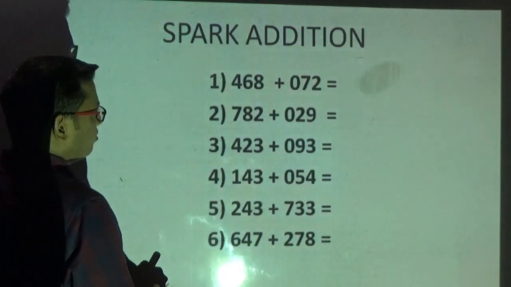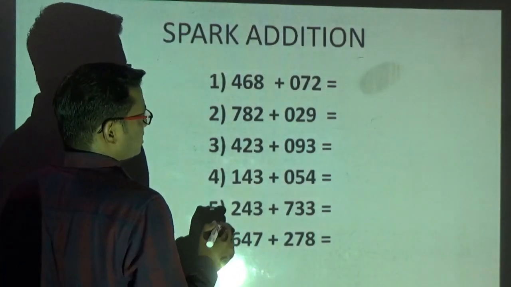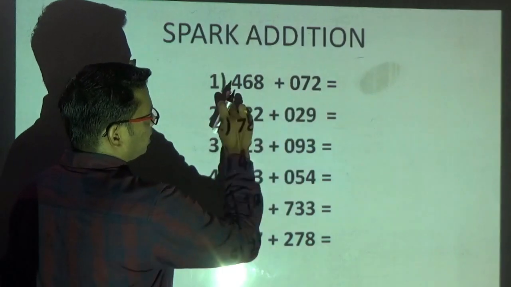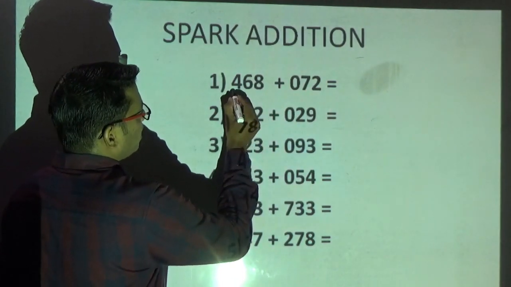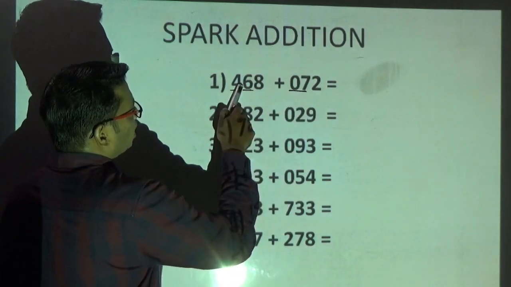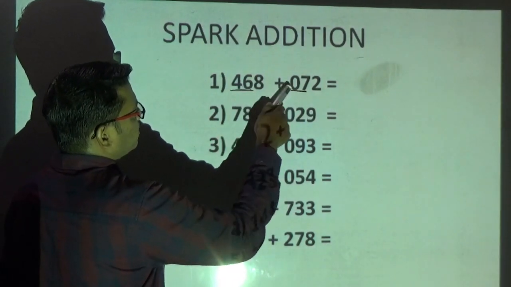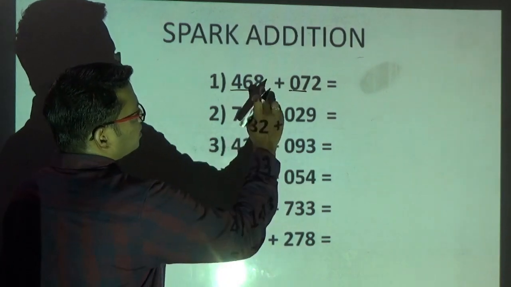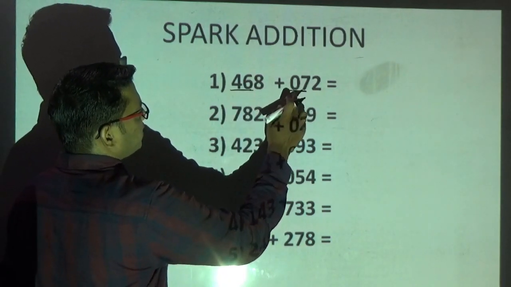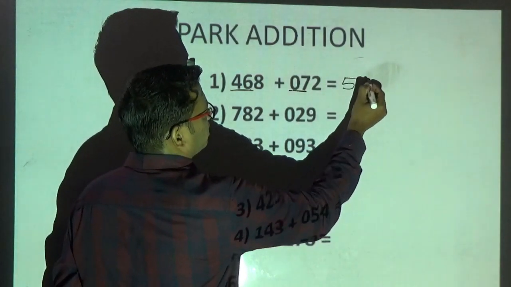Now kindly observe, I am adding 3 digits. This is 72, only 2 digits, and this is a 3 digit number. So I will take these 2 digits and add them. 46 plus 7 is what? 53, and the last 2 digits will generate a carry, right? Therefore 46 plus 7 is 53, I will write 54, increase this by 1.